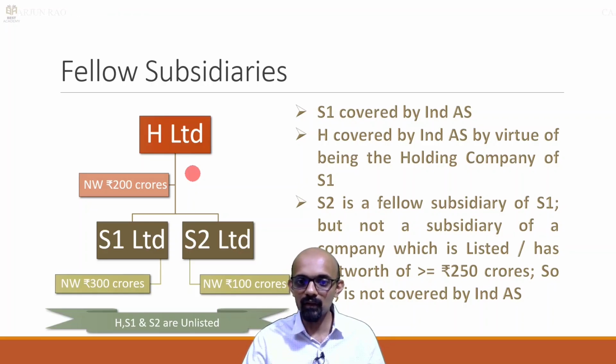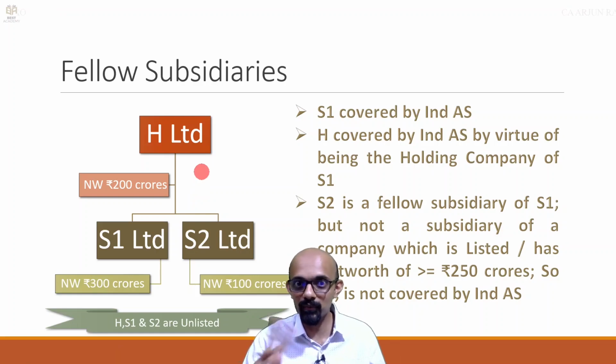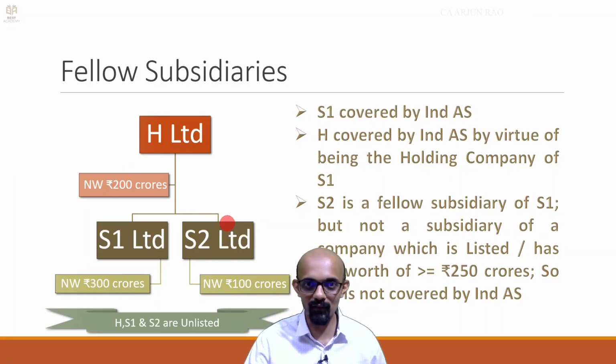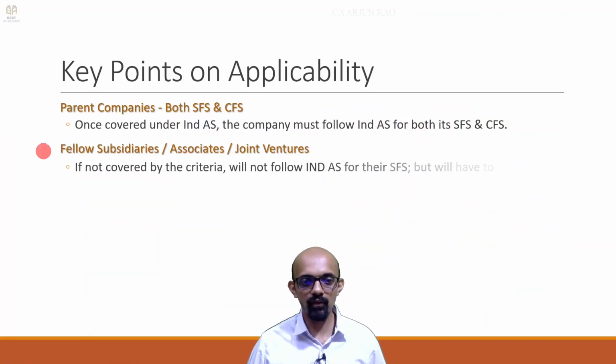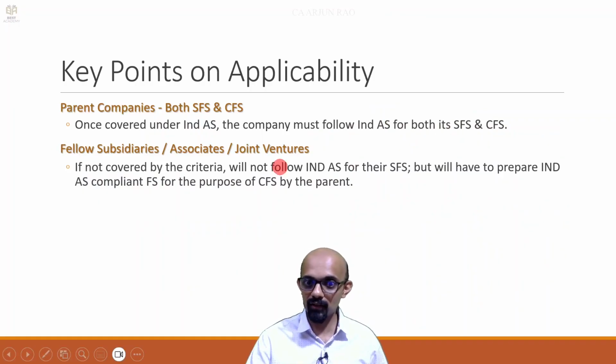Fine. So S2, and there is also a clarification issued that fellow subsidiaries are not covered by Ind AS by virtue of there being a fellow subsidiary. Okay. So just because S1 is covered and they have a common parent, S2 will not get automatically covered. Fine. So S2 is not covered by Ind AS. So that is the point we are discussing. So if not covered by the criteria, then they are not covered by Ind AS. Okay. But now there is another point.